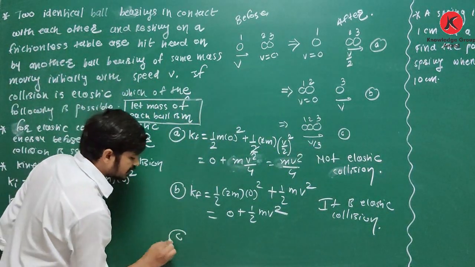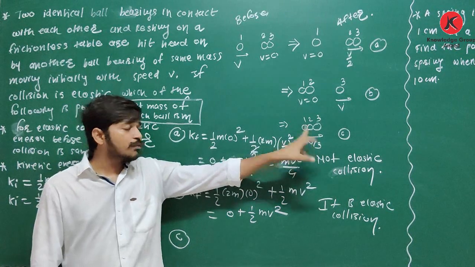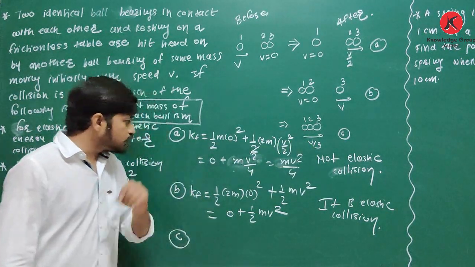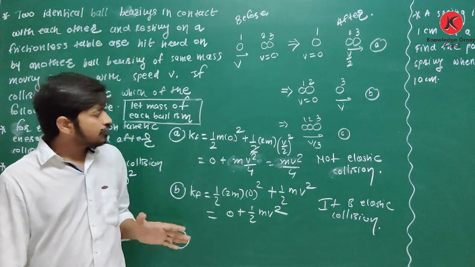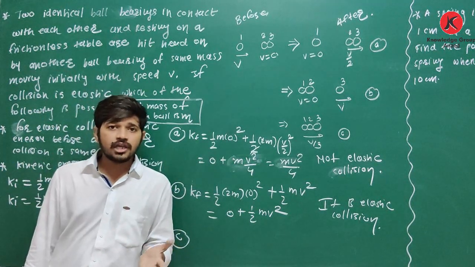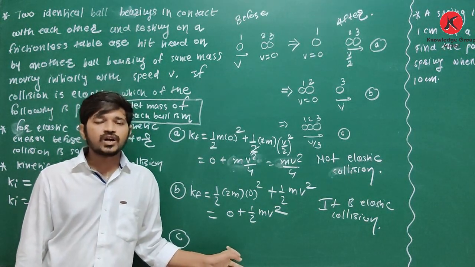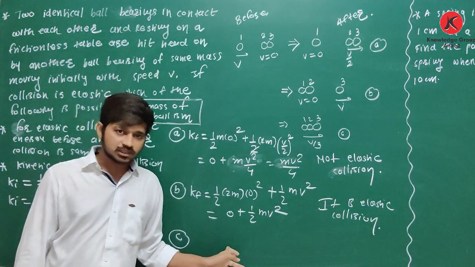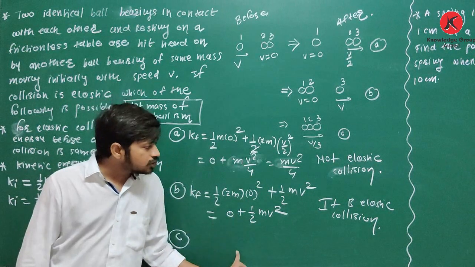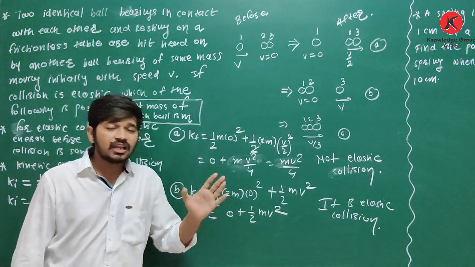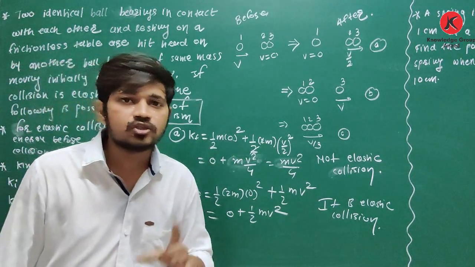Now for question number C. Yes, these three balls are moving together with common speed v by 3. So you have to find their final kinetic energy, and check whether the collision is elastic or not. You have to find the kinetic energy after collision. Write the equation of kinetic energy in the comment, and also write whether this collision is elastic or not. Clear about this? So yes, the answer of question number C you have to write in the comment box.